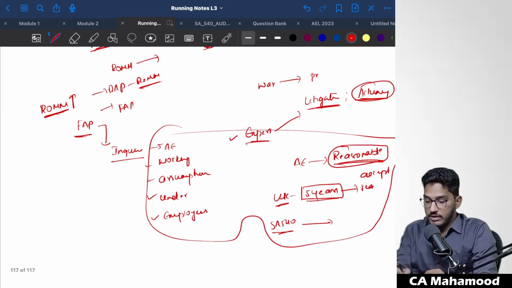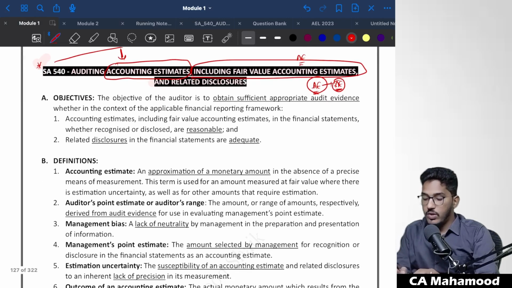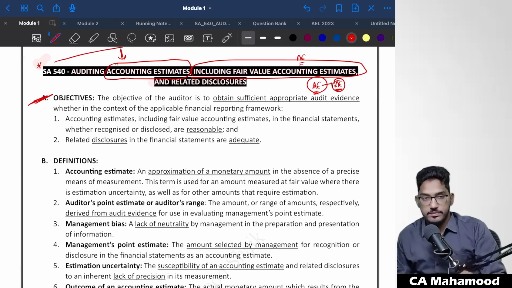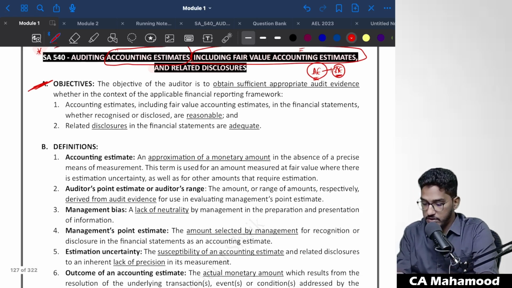So now let us have a look at the material. Right. So let us start discussing. What are the objectives of the auditor? Why has this standard been given? As per this standard, what are your responsibilities? Let us see what the responsibilities of the auditor are.